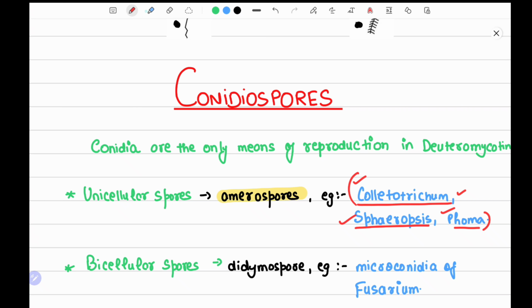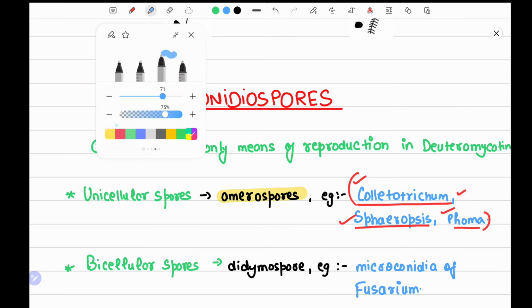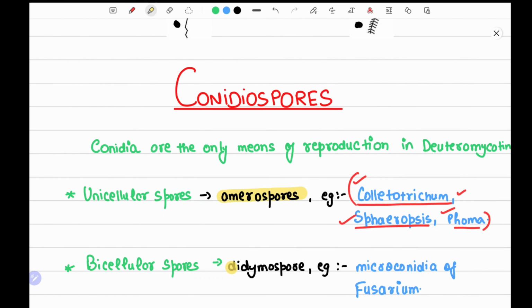Now bicellular conidiospores are also known as didymospores. The word di stands for two, so didymospores. Microconidia of Fusarium. Fusarium has three kinds of spores: a macroconidium, microconidium, and a chlamydospore.